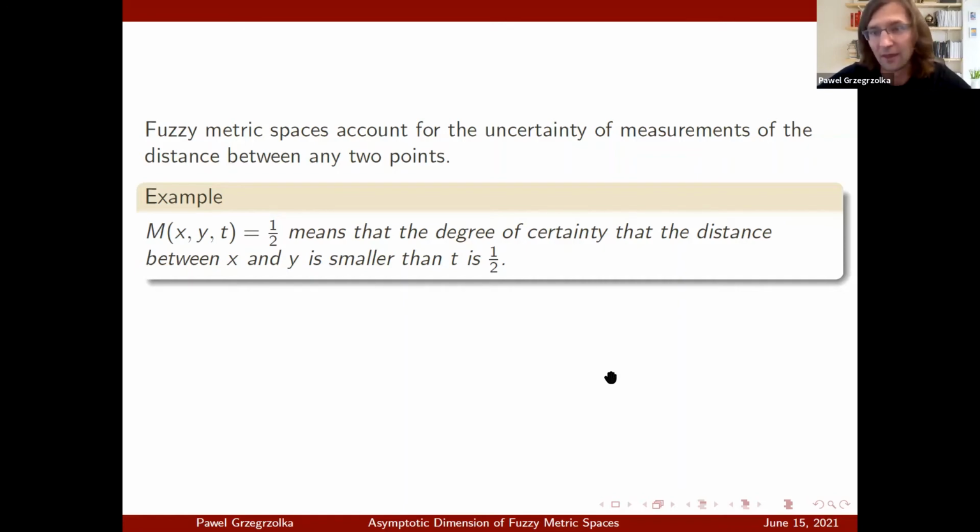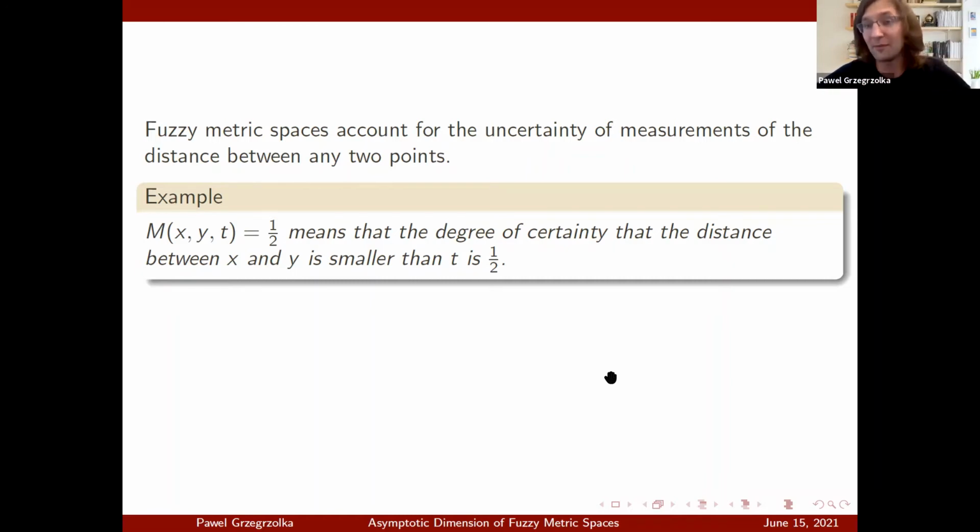So this is a generalization of a metric space. It always has this parameter t. So whenever I'm asking you the distance between x and y, I'm asking you for the degree of certainty that the distance between x and y is smaller than a certain number t.